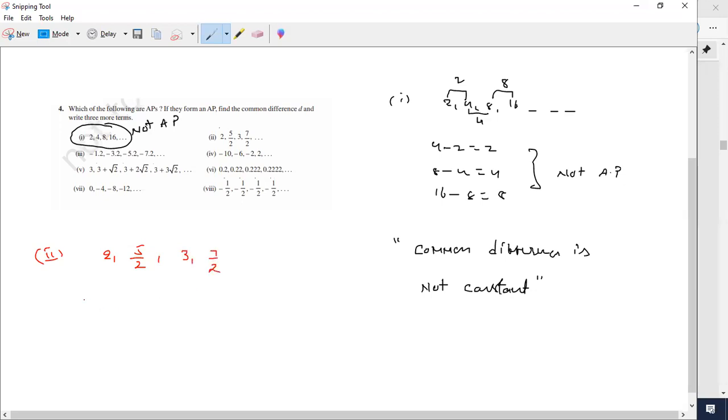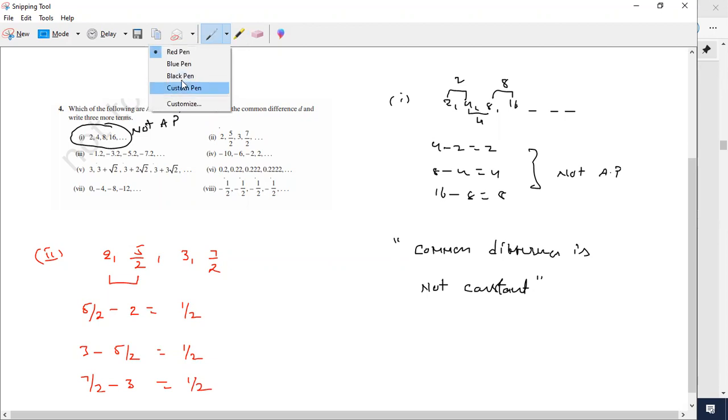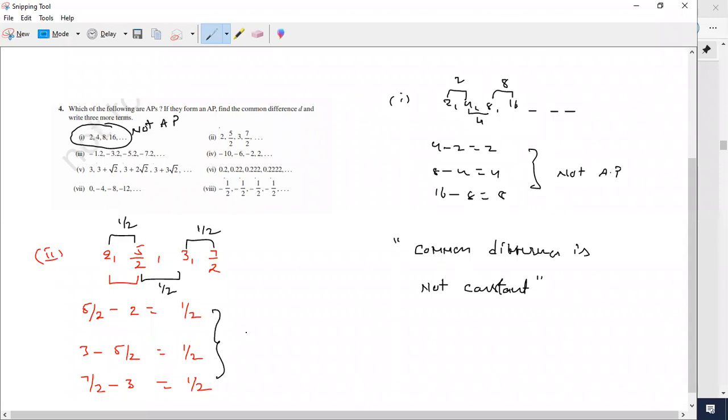What is the first difference? 5 by 2 minus 2. How much? Sir, 1 by 2. 3 minus 5 by 2. Sir, 1 by 2. 7 by 2 minus 3. Sir, again 1 by 2. So this difference is 1 by 2, this difference is also 1 by 2, and this difference is also 1 by 2. So the common difference is the same.